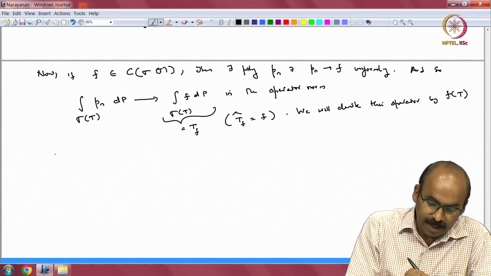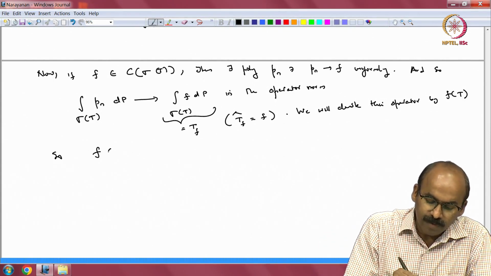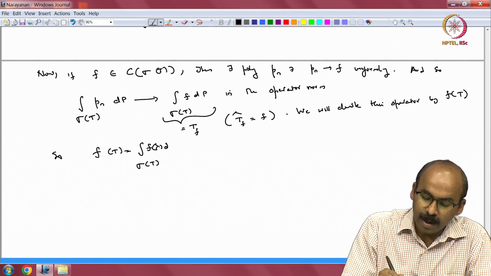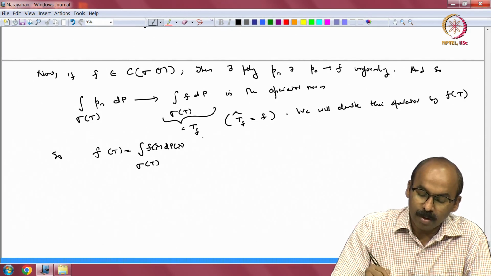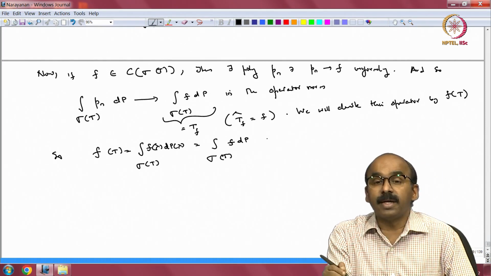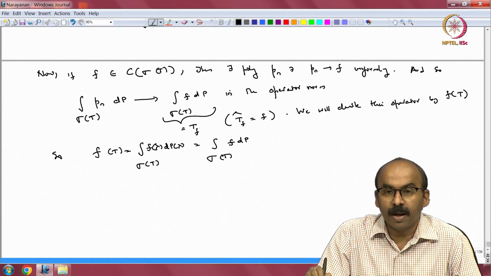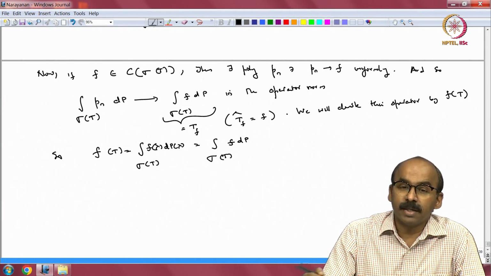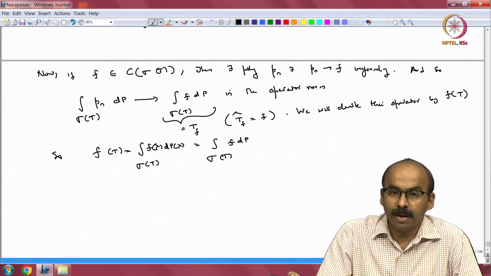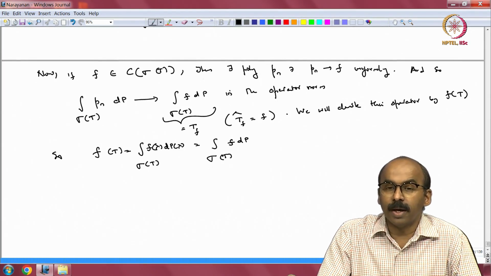Okay. So, that means f of t is the integral over sigma t of f(lambda) dp(lambda), or simply f dp. Okay, we will use both. When f is the identity function, that is f(lambda) equal to lambda, on the left hand side you should get f of t equal to t. So, t equals the integral of lambda dp, and t square would be lambda square and so on, right.